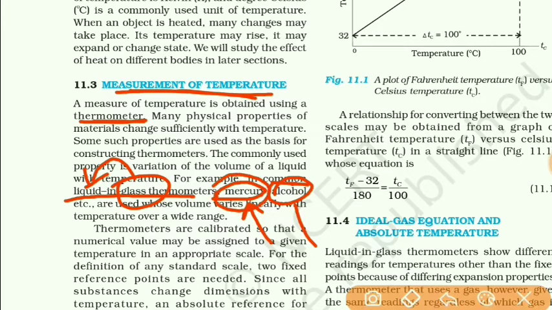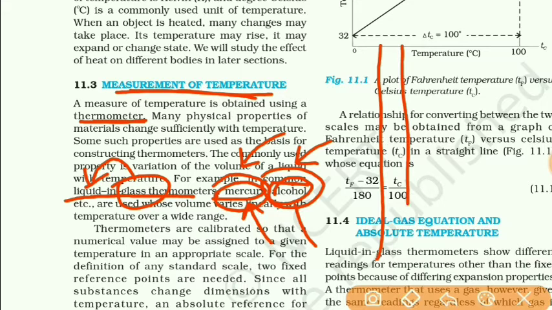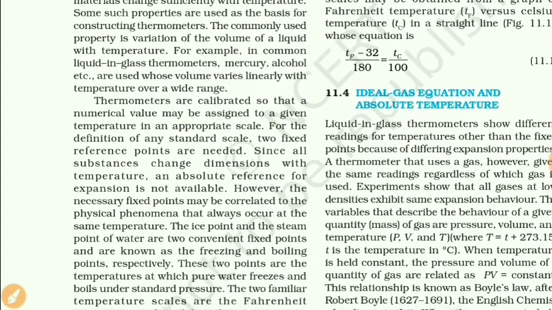Why only mercury or alcohol is used? It is because the change in the volume of mercury or alcohol with temperature is quite linear, means their volume changes with temperature easily. And so inside the capillary, that mercury can rise or can fall easily when the temperature is changed, and that's why mercury or alcohol is used in a liquid in glass thermometer.